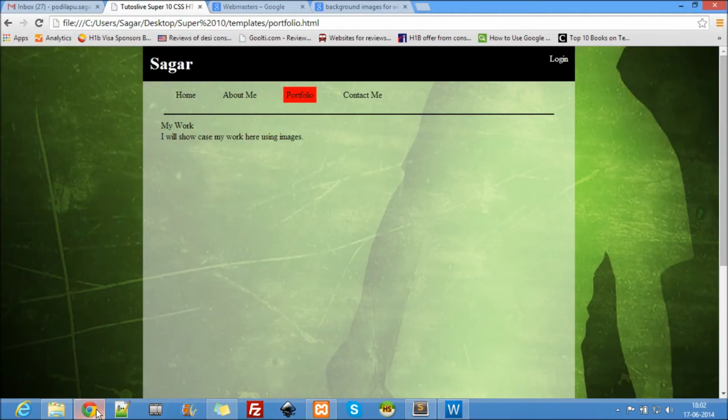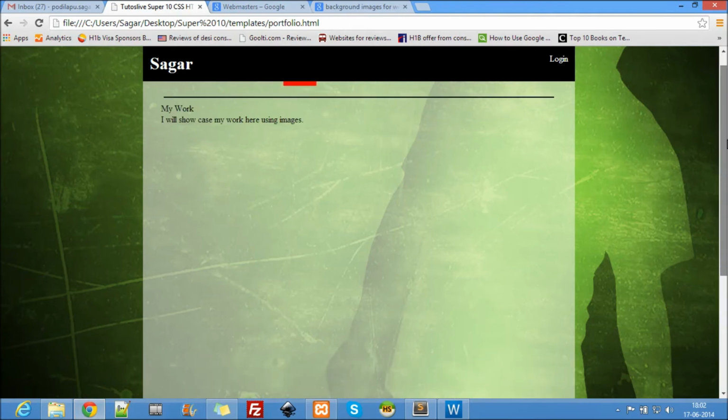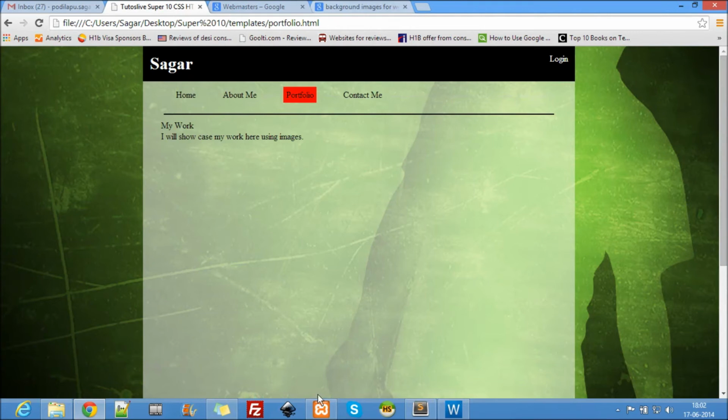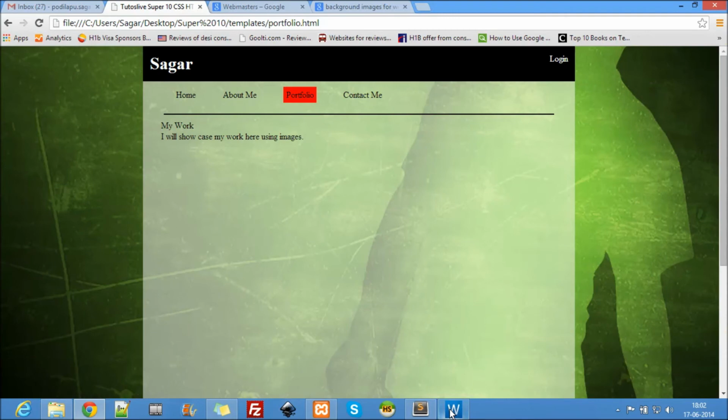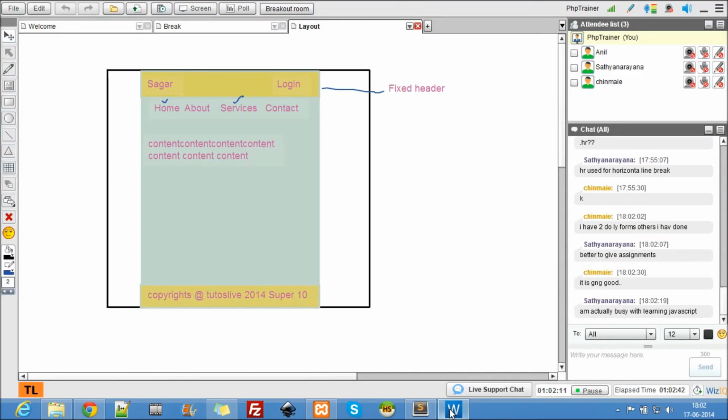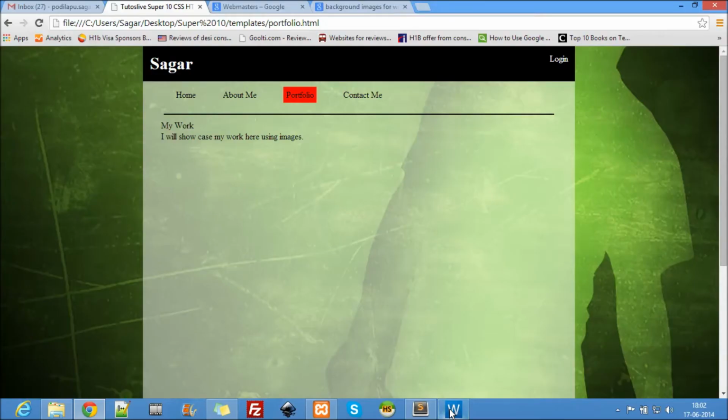Alright, so this is the portfolio. So let's use pages. I suggest you guys do some experiments over there, like bringing the links, the menu bar, into the header itself. You can do that too, or fixing the header. I can fix the navigation bar too.